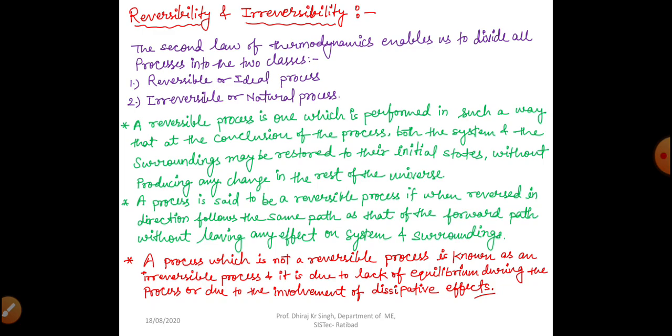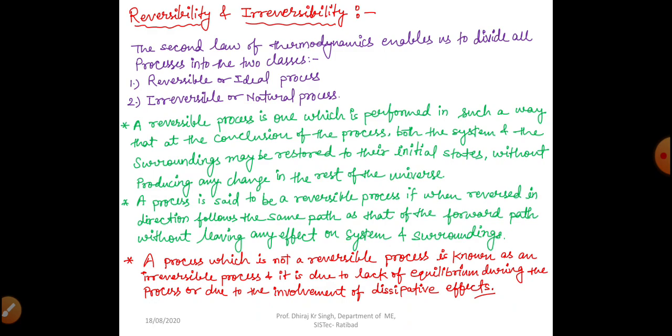That means there should be no effect of the system on the surroundings and of the surroundings on the system. So a process is said to be reversible if, when reversed in direction, it follows the same path as that of the forward path without leaving any effect on the system and surroundings. That kind of process is known as a reversible process.